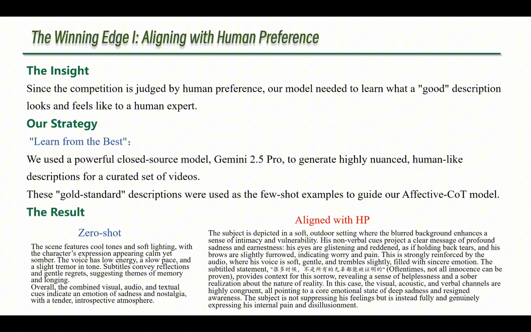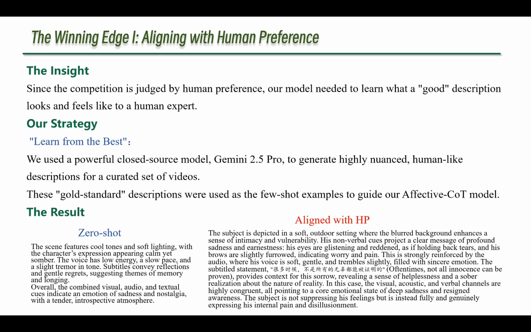Our strategy was to learn from the best. We used a powerful closed-source model, Gemini 2.5 Pro, to generate a small set of highly nuanced, human-like descriptions. These gold standard examples were then used as few-shot prompts to guide our Affective-CoT model. The result is clear.